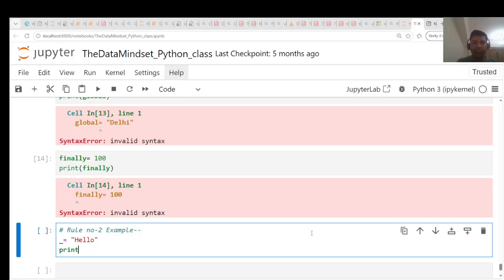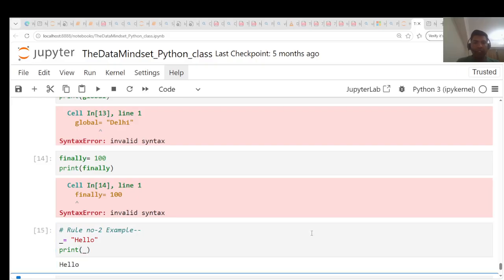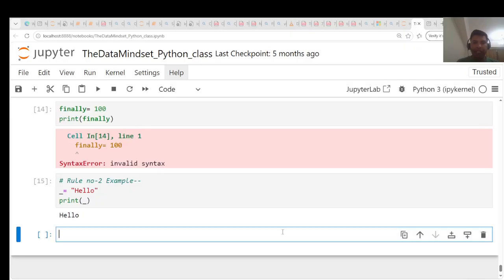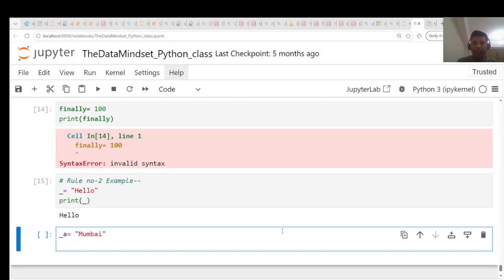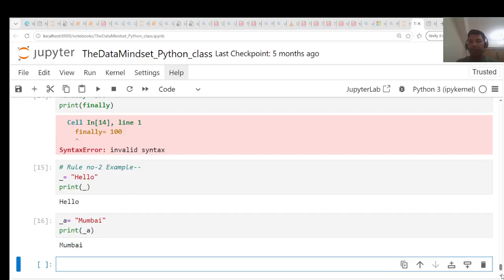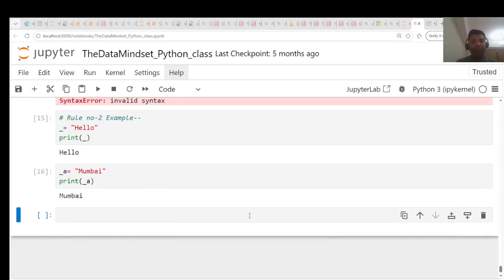Now I try to print underscore, and here you got the output. Again, I try underscore A, and this time I'm putting Mumbai. I print underscore A and execute this code, and you are getting the output Mumbai.